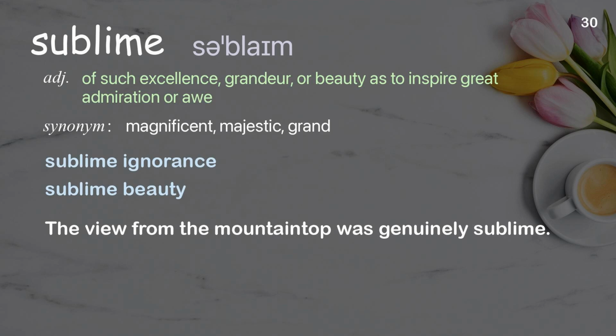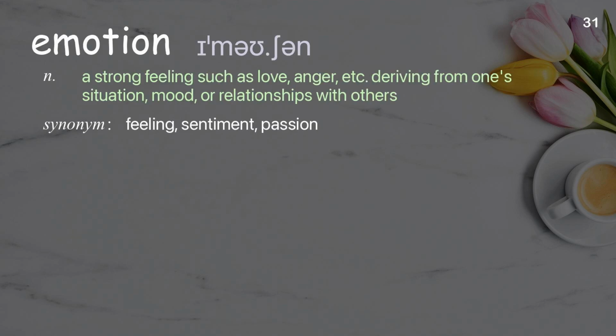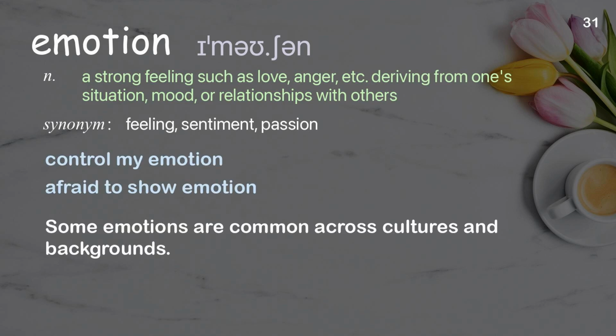Cult. A small religious group, especially one that is not part of a larger religion and that is regarded as outside the norm, followers of an exclusive system of beliefs and practices. Examples: Cult members. Cult's practices. The cult leader promised his followers that they would achieve enlightenment if they followed his teachings.